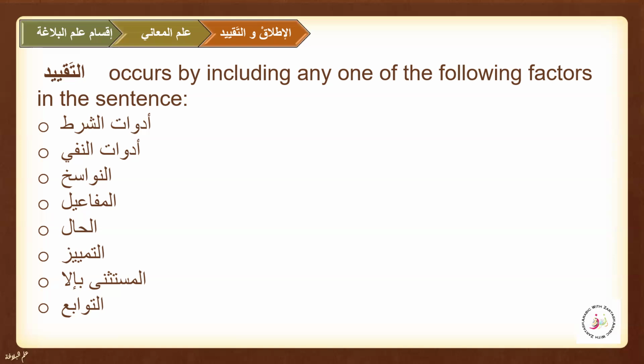We also learned about taqdeem wa ta'khir, the precedence and the delay, ijaz wa itnab, the conciseness and the elaboration, and fasl wa wasl, the joining and the separation. Also, we learned about itlaq wa taqeed in this lesson, the generality and the restriction with the additions of the quyud that we have already learned in ilm nahw. And so these principles, these rules help us appreciate the deep wisdom behind the Quranic expressions and enhance our own speech and writing technique.